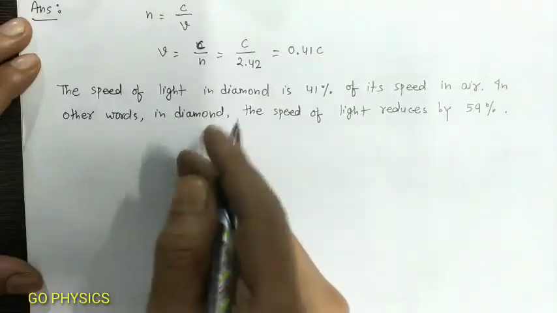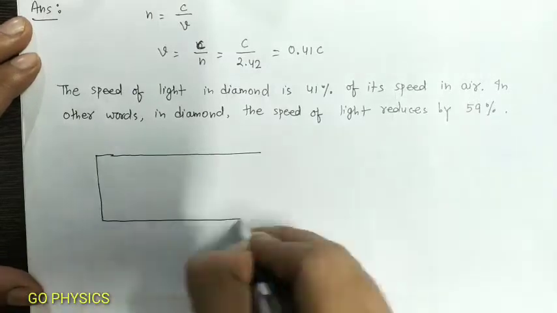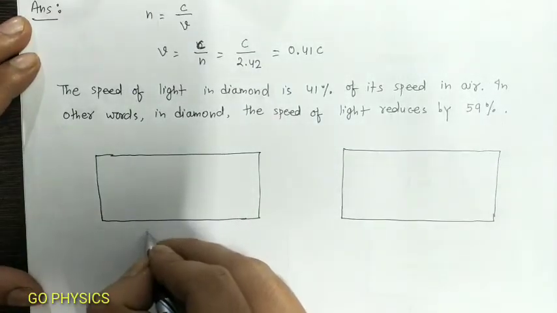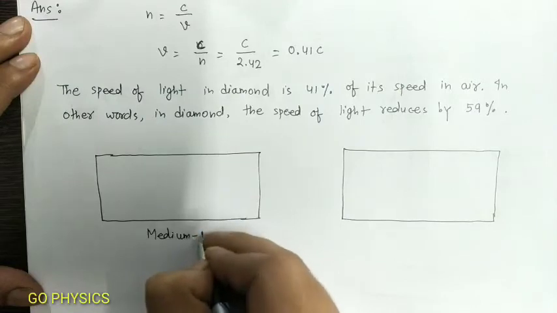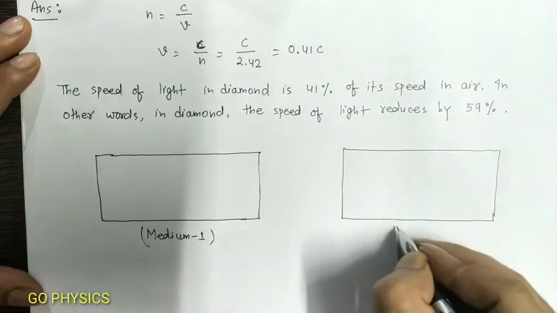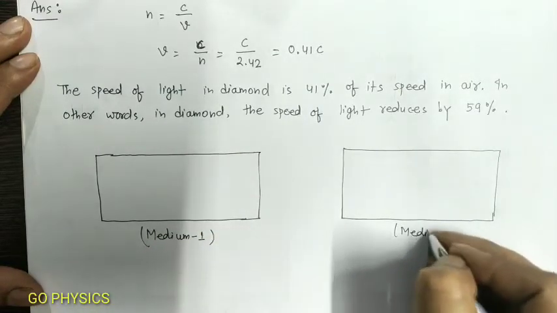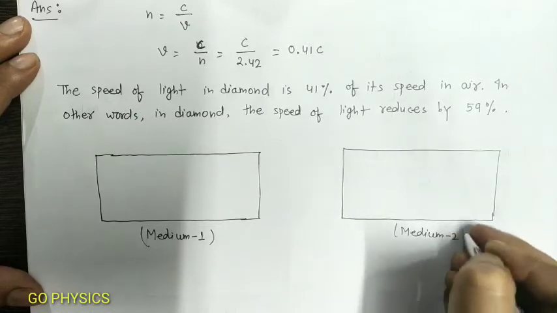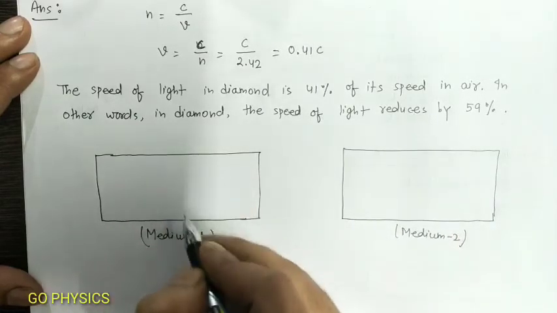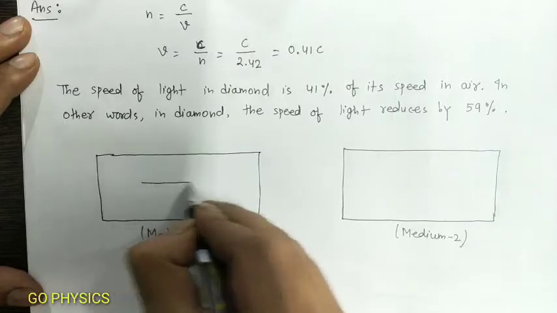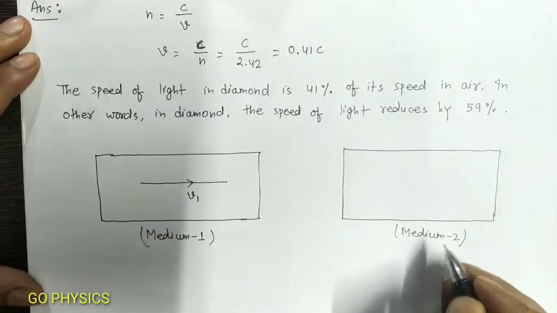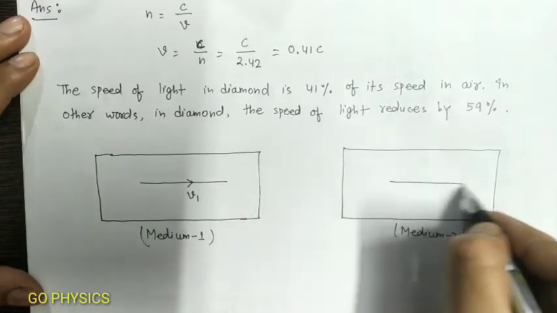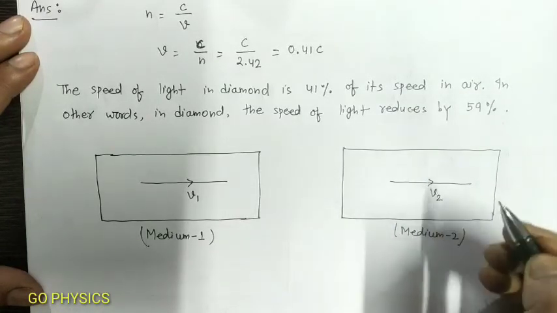Now let us suppose we have two media. This is medium 1 and this is medium 2. Let us suppose the speed of light in medium 1 is V1 and in medium 2 is V2.